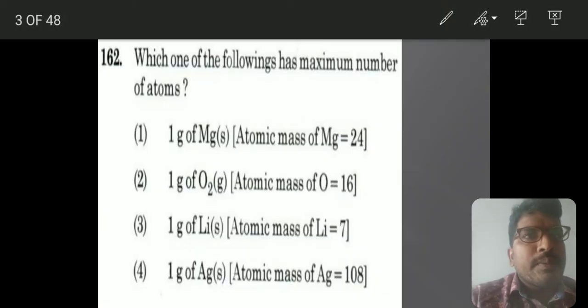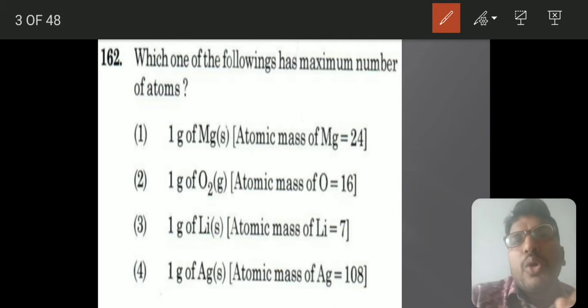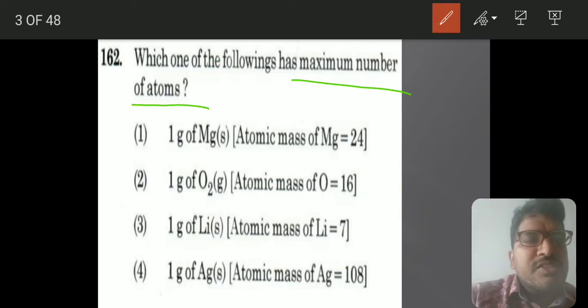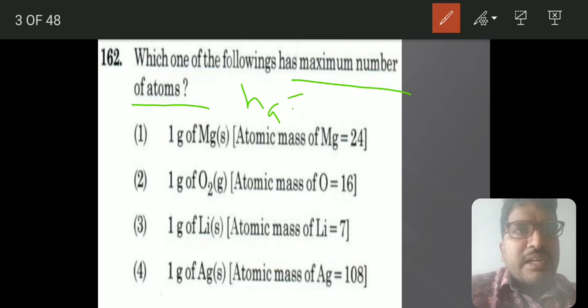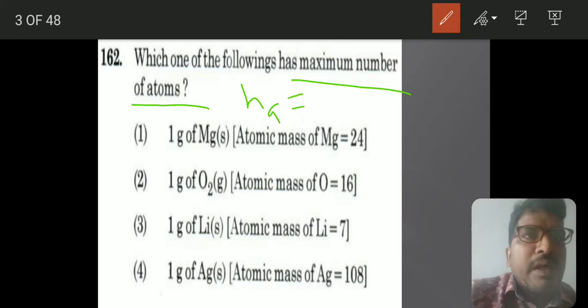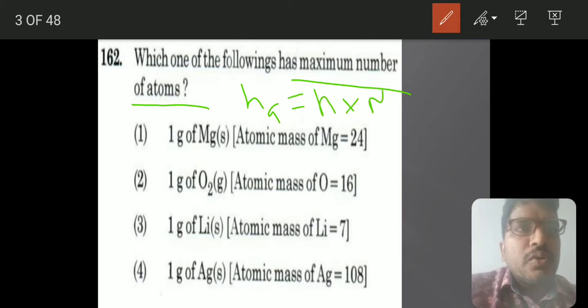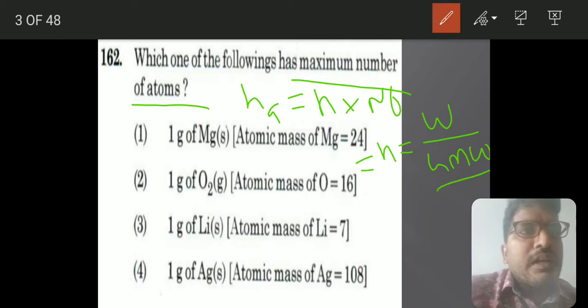See, this is the basic concept question, that is mole concept. You would have done this well. Which of the following has the maximum number of atoms? We know very well, number of atoms is equal to number of moles into Avogadro number. Number of moles is equal to weight by gram molecular weight.